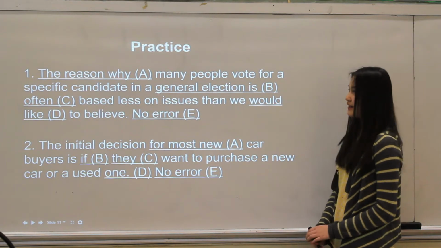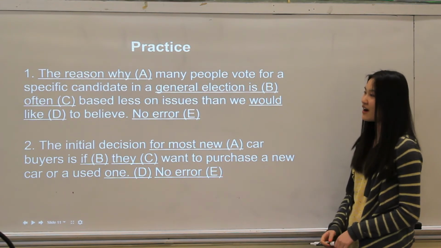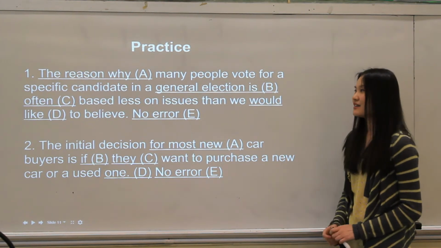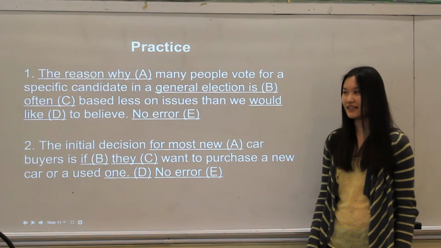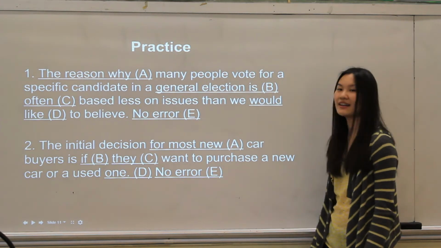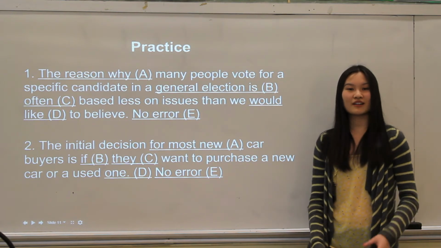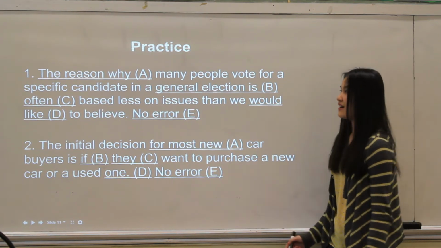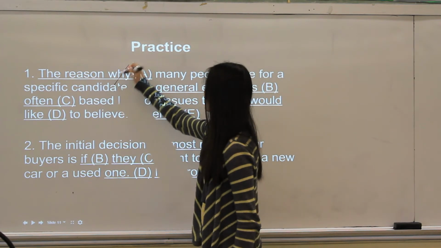In question number 1, the reason why many people vote for a specific candidate in a general election is often based less on issues than we would like to believe. Choice E, no error. So let's start with portion A. The reason why many people vote for a specific candidate. Now at first it doesn't sound incorrect because we always say the reason why. But just as we established earlier with the prepositional pairs, there are certain pairs of words in the English language that must come together. And in this case, the reason why is incorrect because it should say the reason that.